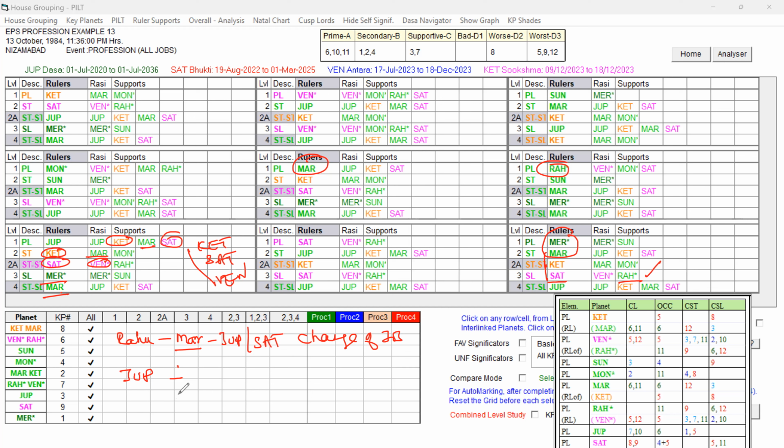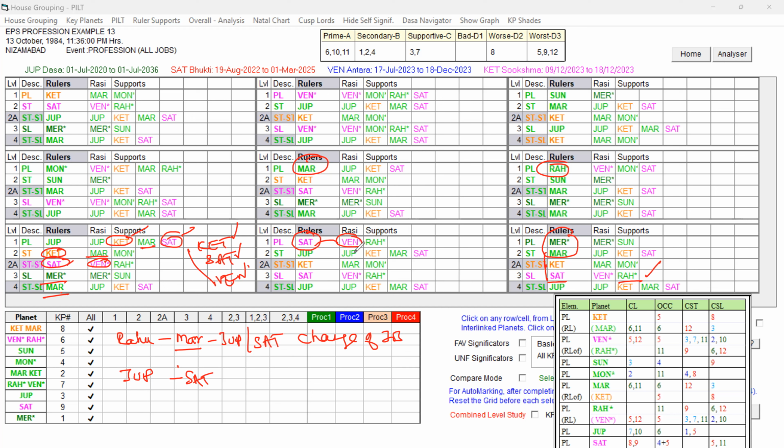In Jupiter Dasa, Saturn Bhukti started. Saturn is the planet which is influencing the Jupiter in the supports, and also by the 2A level it is acting, right? So in the Jupiter Dasa, Saturn is one of the strong unfavorable key planets. Then comes the Ketu and Venus. That Saturn itself is playing, and in the Rasi of Venus, so this is a very good grouping. So this is supportive for change, right? It is not supportive for any unwanted thing. It is supportive for change of job during its period.